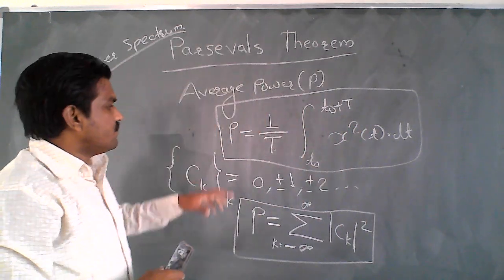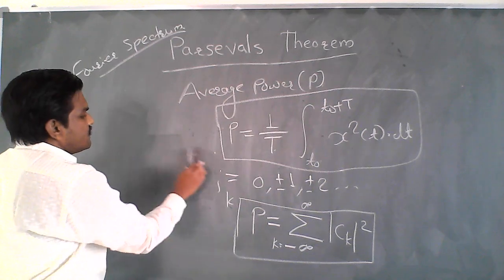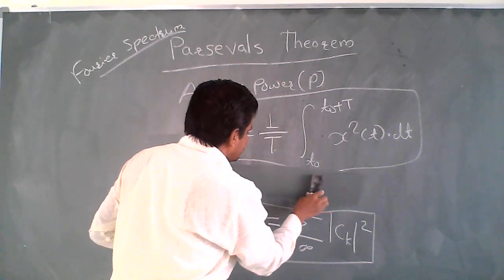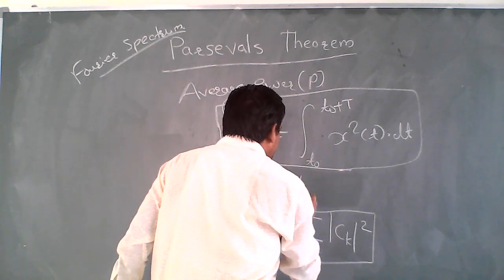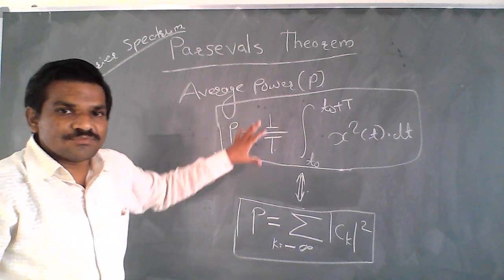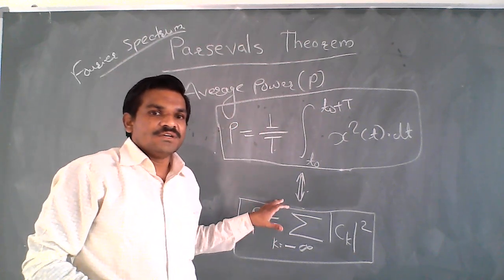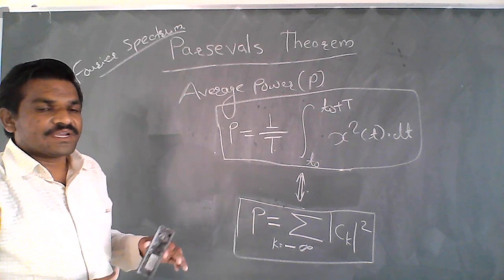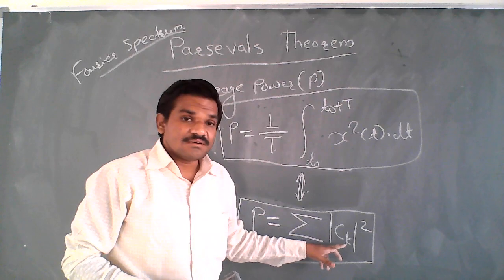Now if we have these two equations, equation number 1 and equation number 2, we can compare them. This one is in terms of the continuous domain, and this one is in terms of the Fourier domain. All your ck are nothing but the Fourier coefficients.